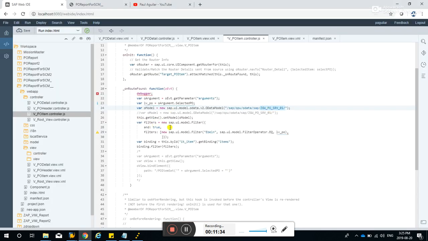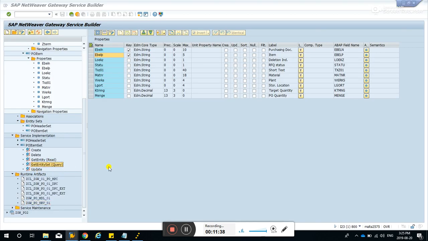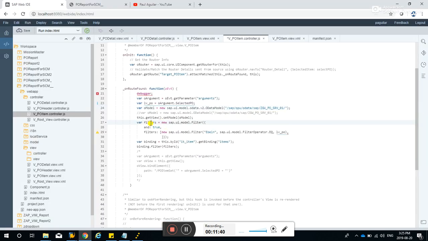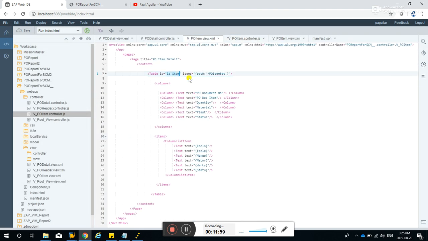And filters, this is for the new code that I've implemented in this get entity set. Later I'll be explaining, and it's just basically filtering Ebeln. Okay, and bound it to the table ID item, like what I've shown, the ID item is the table ID.